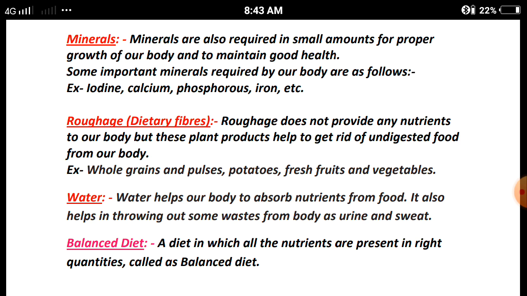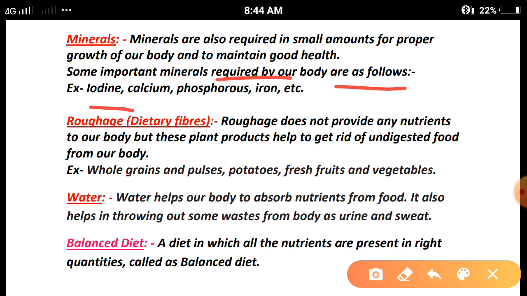Next, minerals. Minerals are also required in small amounts for proper growth of our body and to maintain good health. Like all the nutrients, minerals are also important. Some important minerals required by our body are as follows: iodine, calcium, phosphorus, sodium, potassium, zinc. These are the minerals which are required from different food items to perform different functions in our body. Clear?